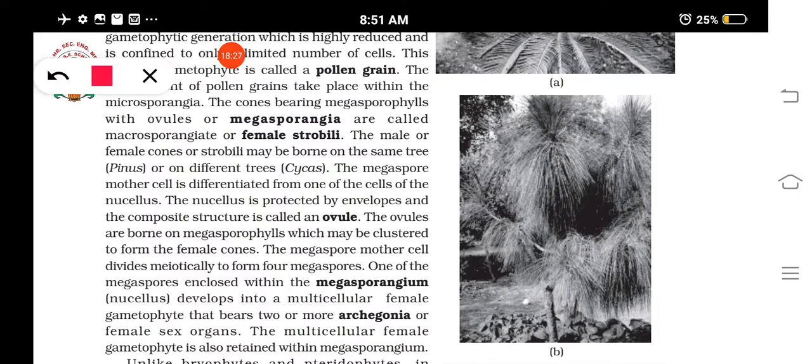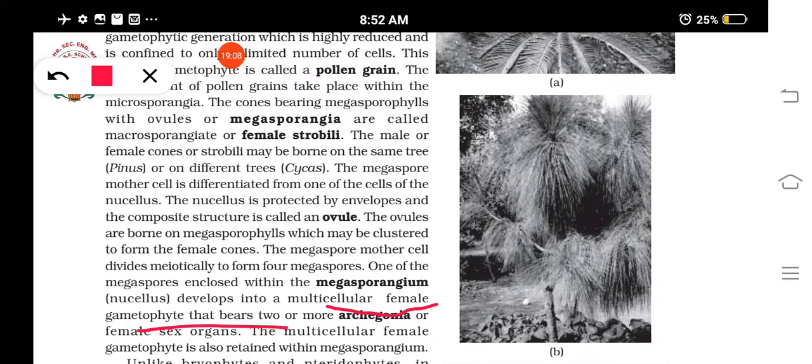And then see here, the female cones will have what? Megasporophylls, and megasporophylls will have what? The ovule. Understood? And the ovules will have what? Integument and nucellus, and one of the megaspores, which is enclosed within the megasporangium or nucellus. Okay, they develop into a multicellular female gametophyte. Okay, the female gametophyte is formed, and that bears two or more archegonia.